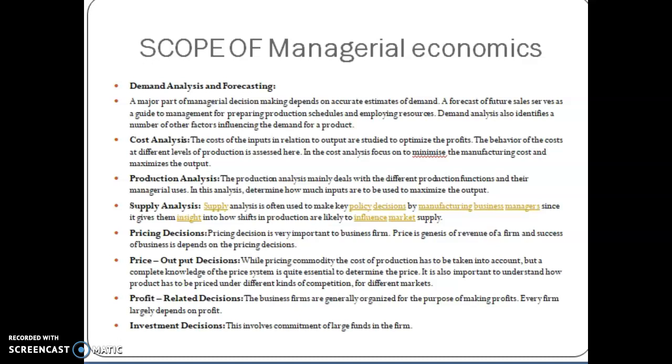I will give an example. One person wants an iPhone, but his affordability is a MI Redmi. That means the iPhone cost is 40,000, the MI Redmi cost is 10,000. But his interest is the iPhone, but it is not a demand to the company, because his affordability is only MI Redmi. And coming to cost analysis, we discuss cost or market price, whichever is lower, that place we should purchase.